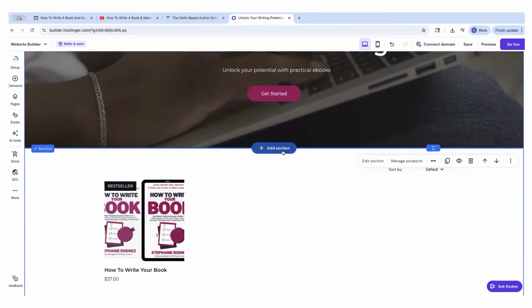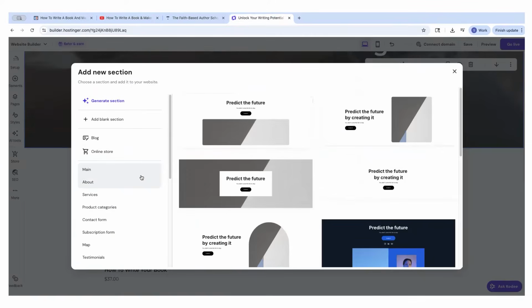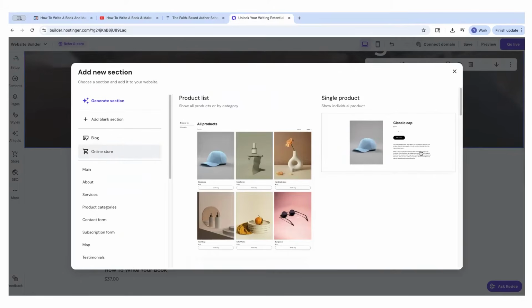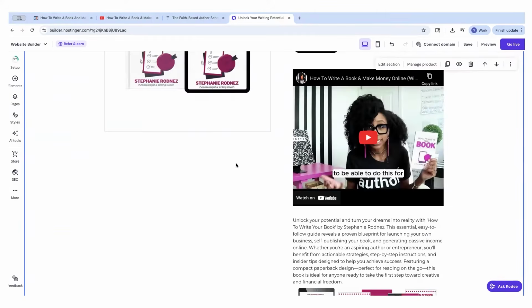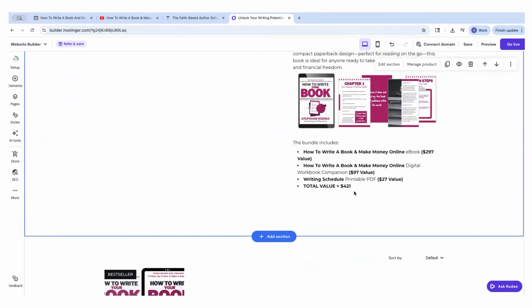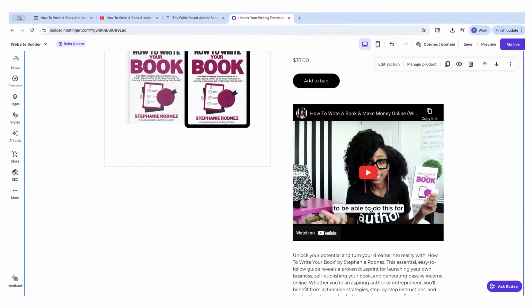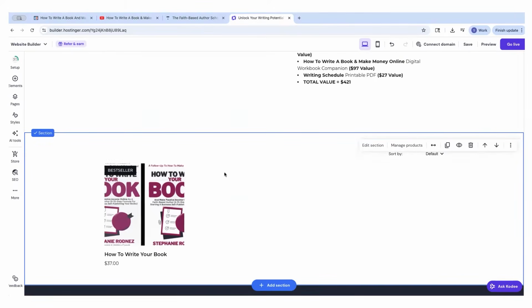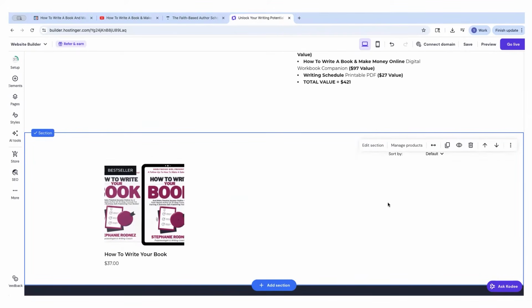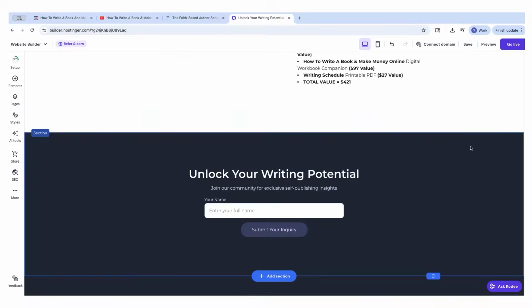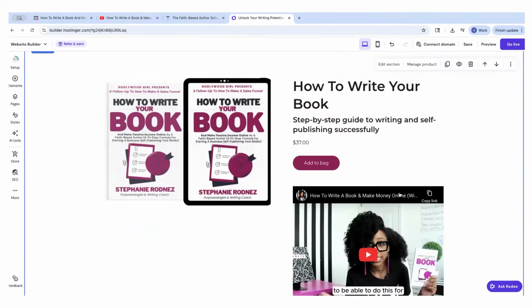And then for this section, I'm going to actually click add section, online store on the left here, and then single product on the right. Look at this. I like to do this because then it gives you your entire sales page so somebody can see on the front page, which I really enjoy. Okay. And now over here, if I had multiple books, I would keep this section, but I don't. So I'll just click delete. But if you have multiple books, keep that section.